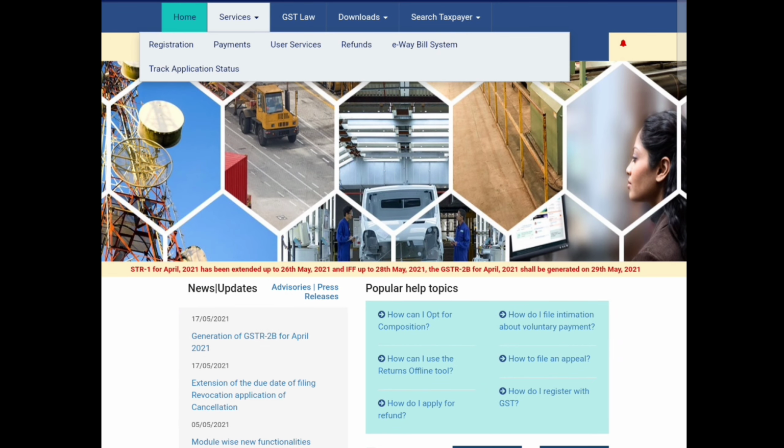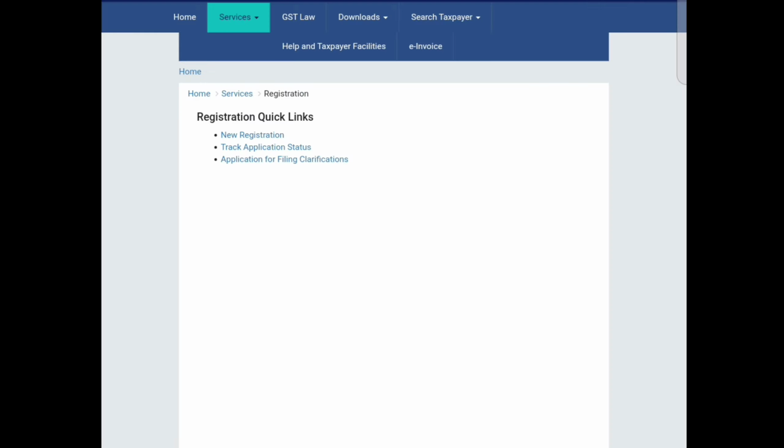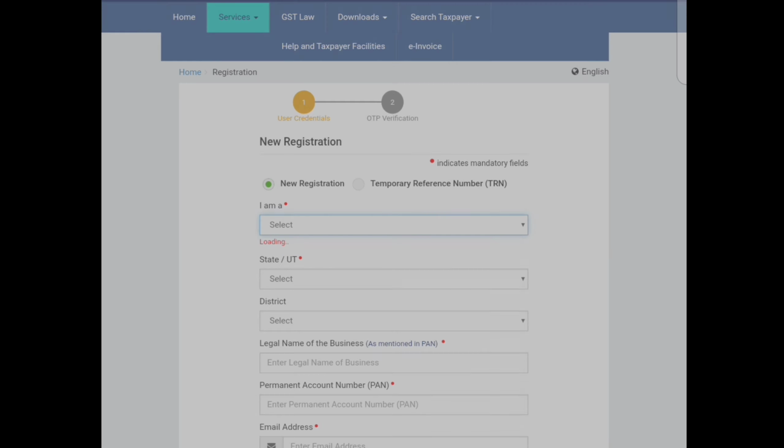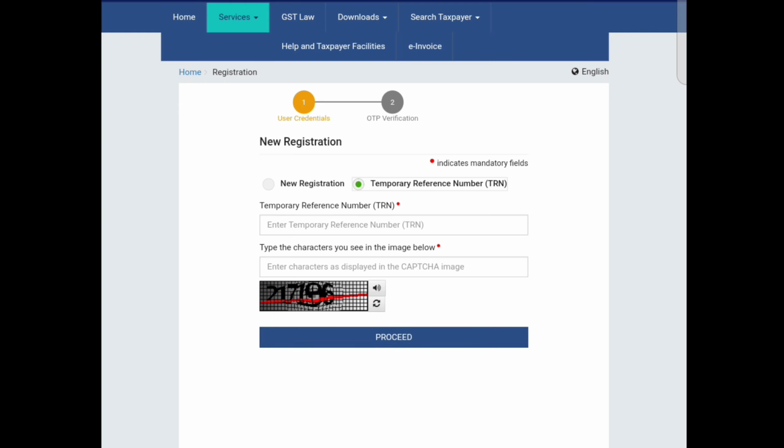If we come to the practical part of GST, you can go for GST registration. You can go to the GST portal, and under the services tab you can see registration. You can click on registration and then click on new GST registration. It will show like this, new registration, and you have to see one more thing. This is the temporary reference number.